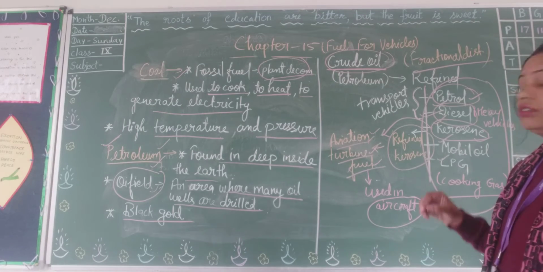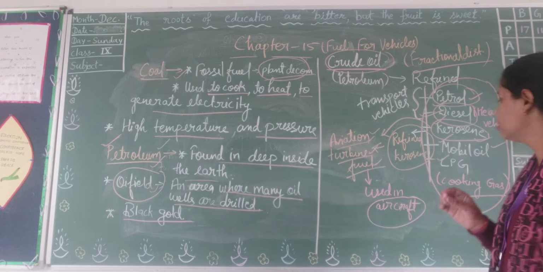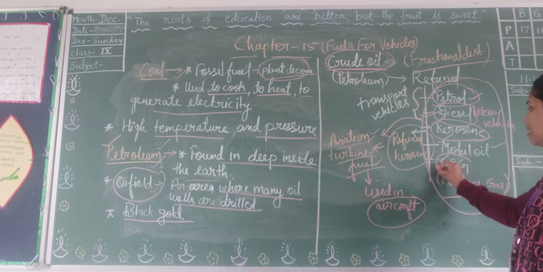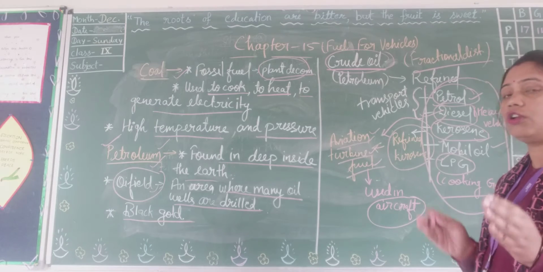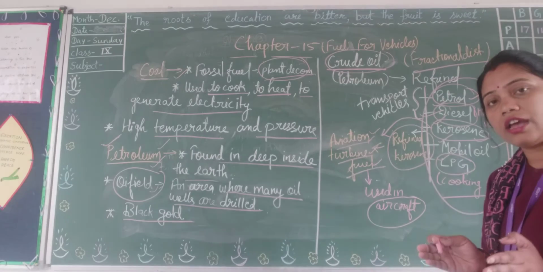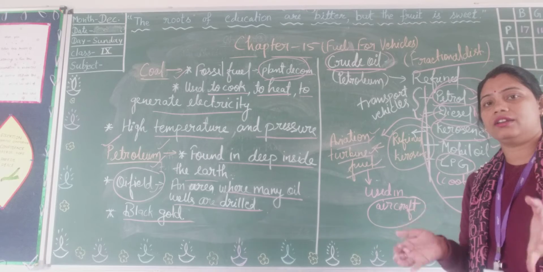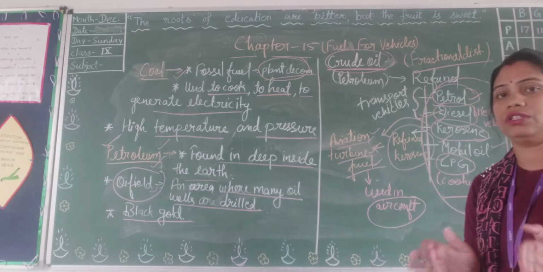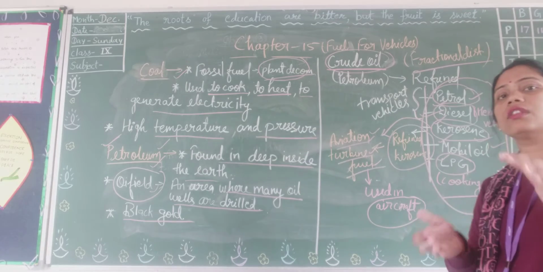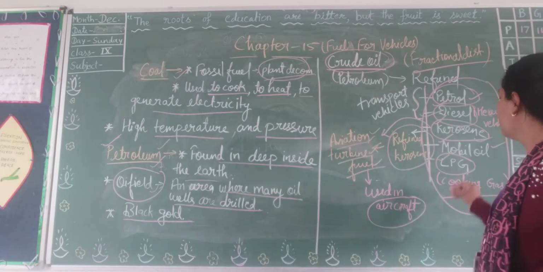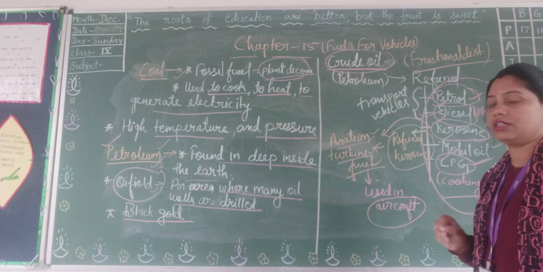Okay, and mobile oil is used in machinery. And now at last, LPG. So where do we use LPG? You all know that cooking gas is used by your mothers in your houses. That cylinder contains LPG. The cooking gas available in your houses in the form of a cylinder contains LPG.